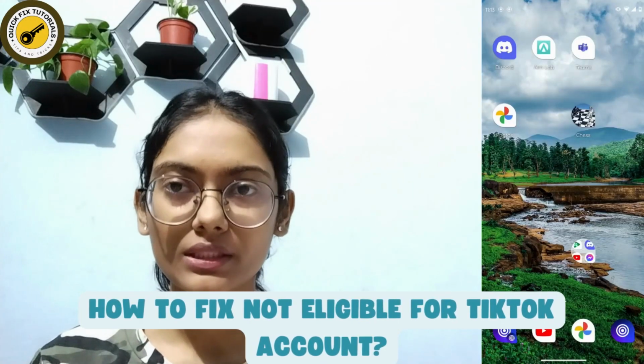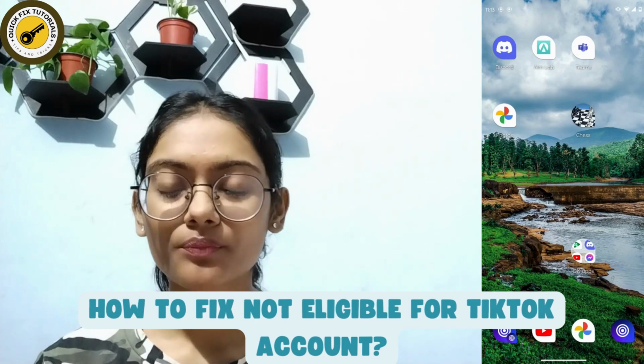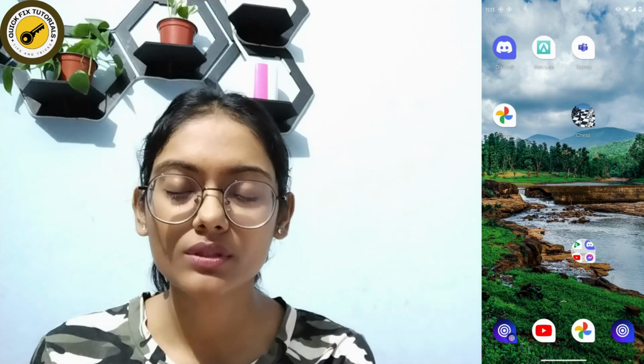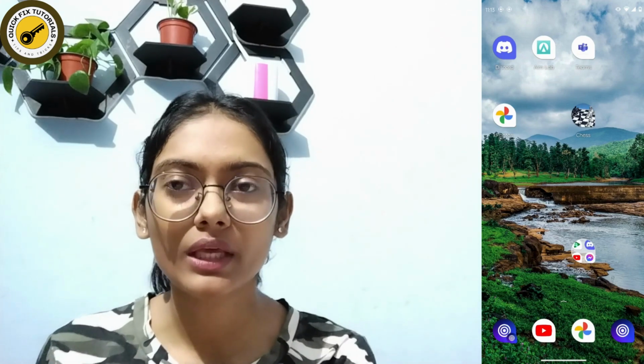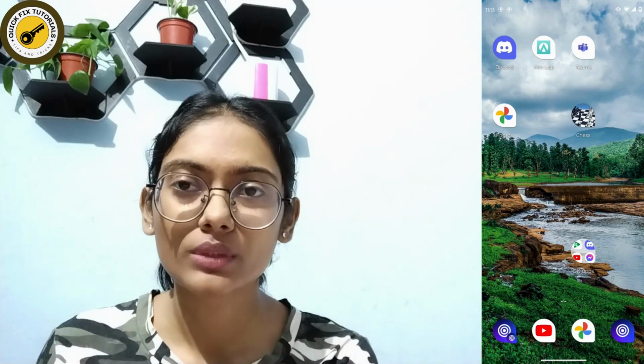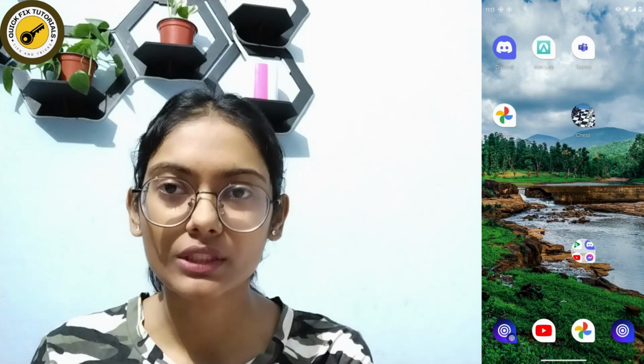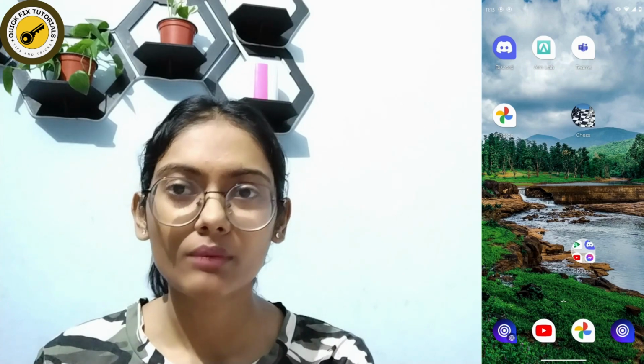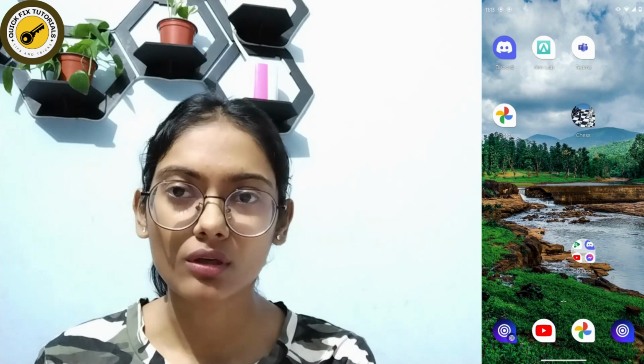How to fix not eligible for TikTok account. If you're facing a problem that says not eligible for TikTok account while creating your TikTok account, then the first thing you need to do is check your date of birth. If you're not above the age of 12 or 14, then you're not eligible on TikTok.